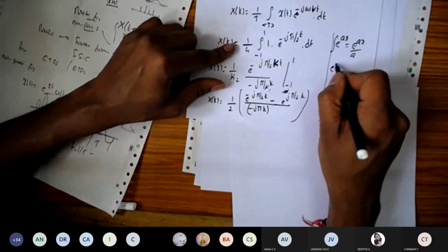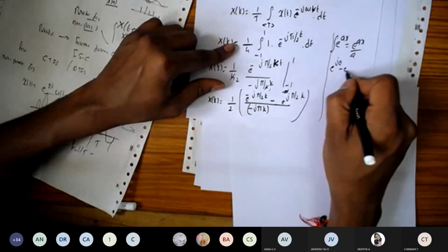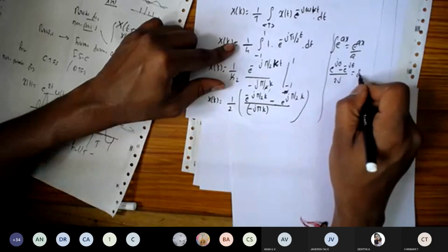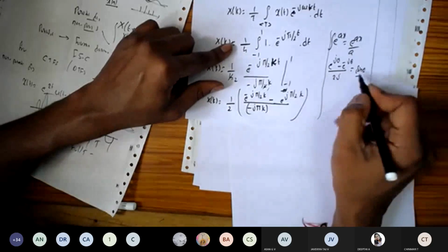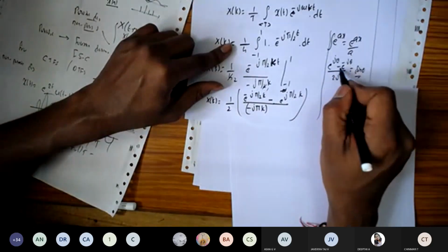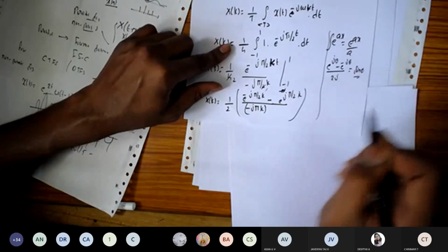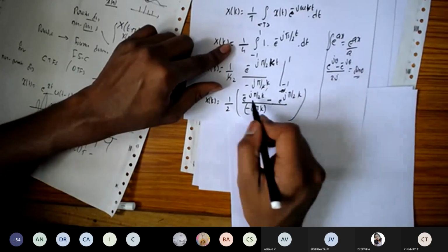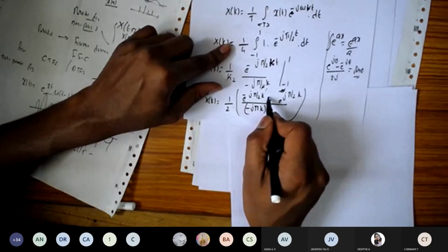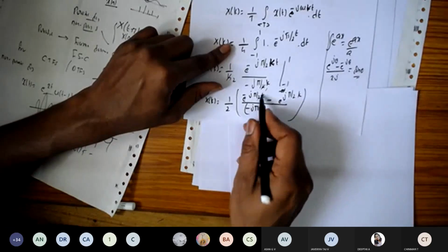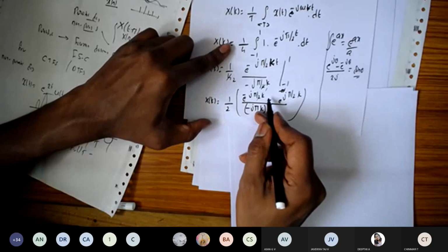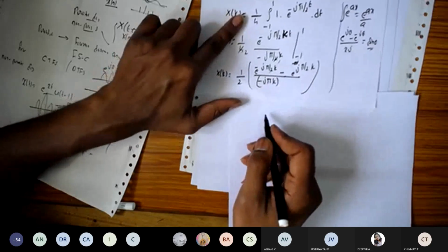Now we are going to recall some of the basic formulas. We know e to the power of j theta minus e to the power of minus j theta, divided by 2j, is nothing but sine theta. So sine theta is equal to e to the power of j theta minus e to the power of minus j theta divided by 2j. So here this will become sine pi by 2 k.